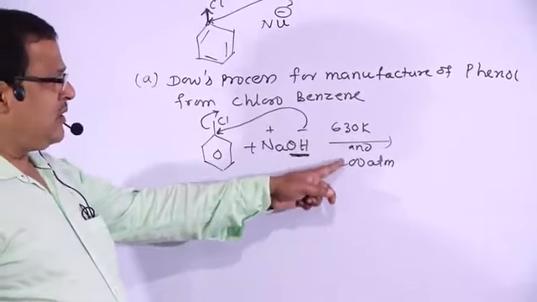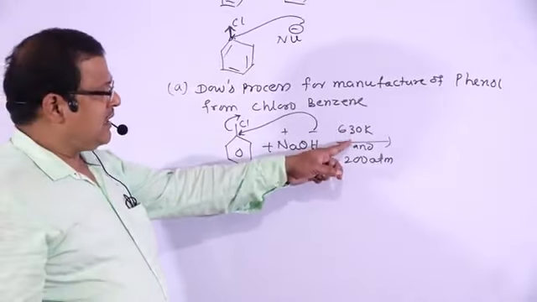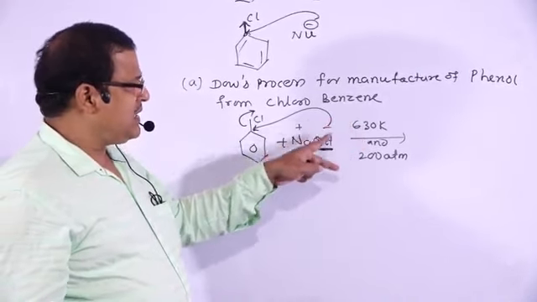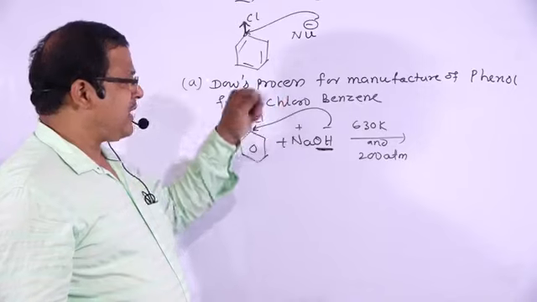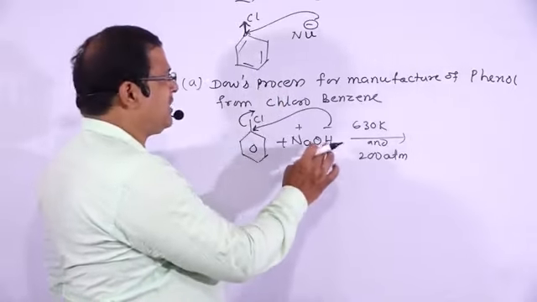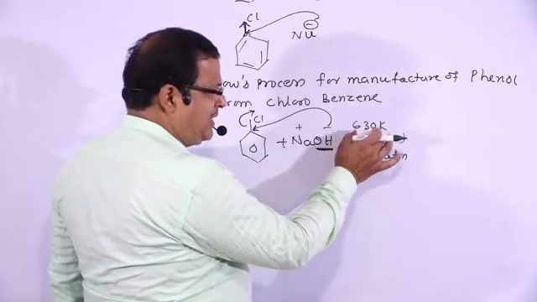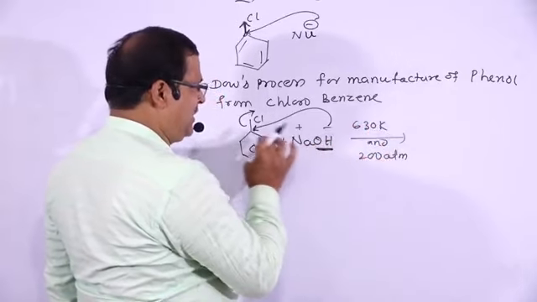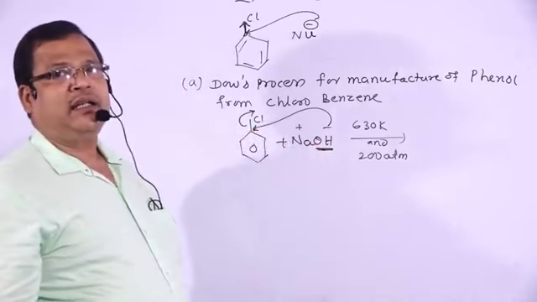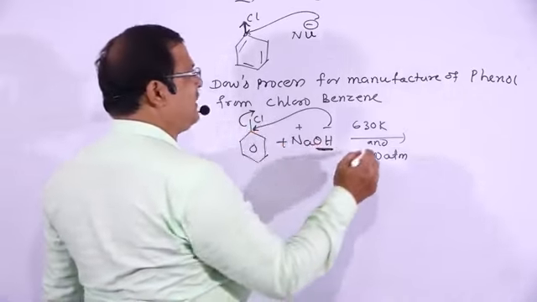But mark the difference between normal condition and this drastic condition. Normally this reaction does not take place because of resonance and development of double bond character, but because of high temperature and high pressure, the bond will break and the chlorine atom will be replaced by the nucleophile, that is OH minus.